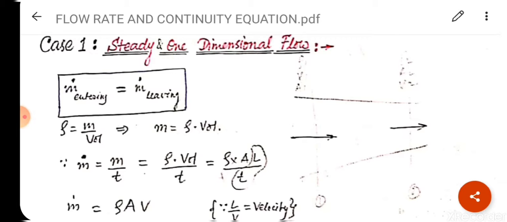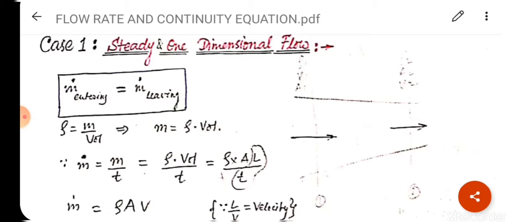So putting the value of m from the above equation, that is m is equal to rho into volume, in place of m, rho into volume upon t. Again, volume can be written as area into length. I have taken here the example of section 1 and section 2, area and length of the pipe. Clear? So we can write m dot is equal to rho A V.